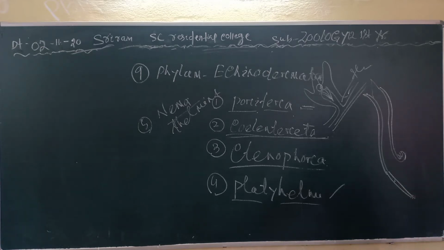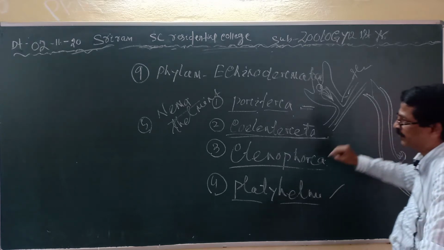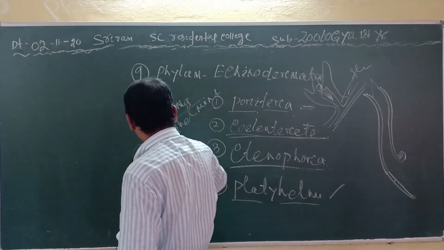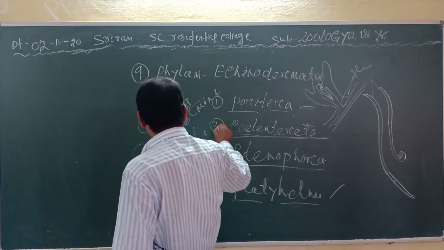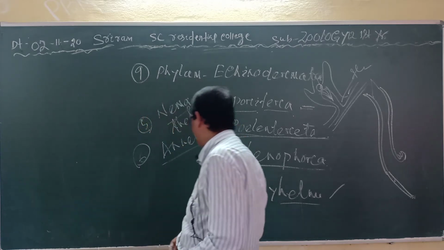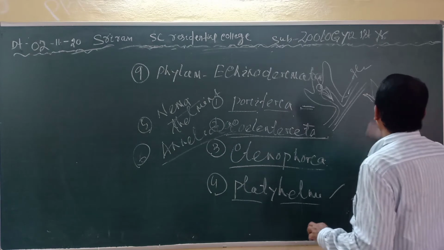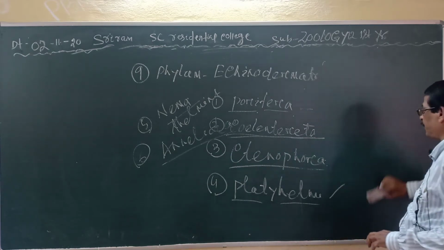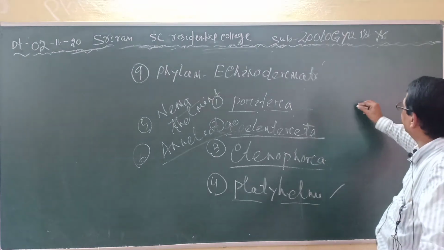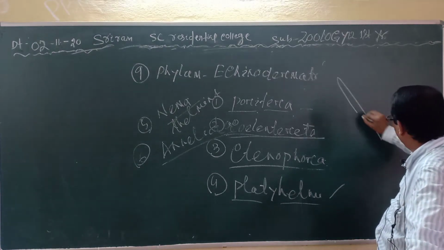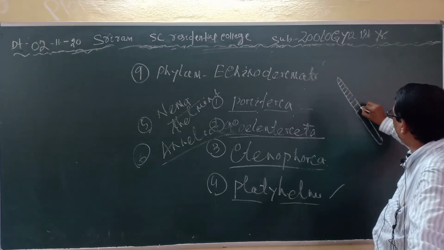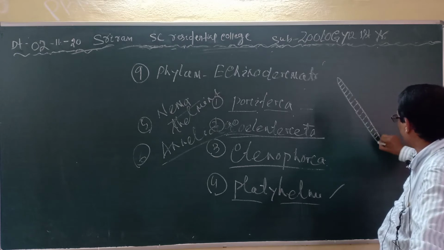So this is called the Nemathelminthes, that means the roundworm, the body is rounded in shape. Number 6, I have told you, is the phylum Annelida. Annelida has been derived from two Greek words, annulus and eidos. Annulus means ring and eidos means form. The body is elongated and composed of many ring-like segments, or metamerically segmented. This is the most important character.